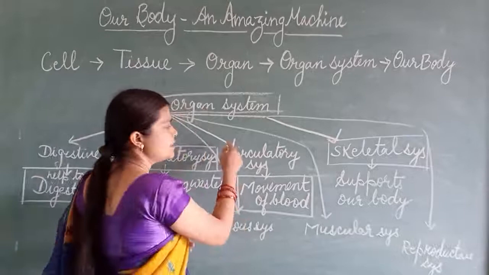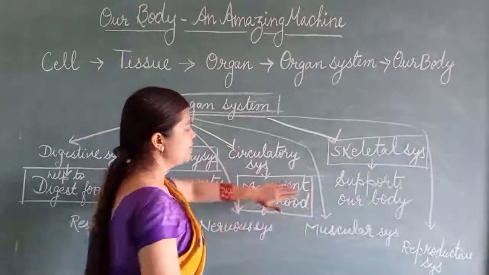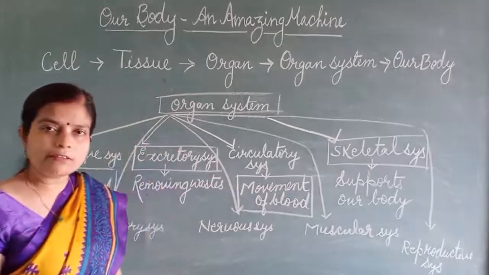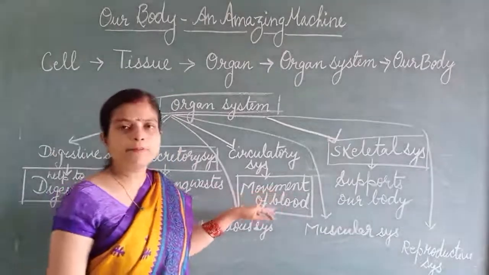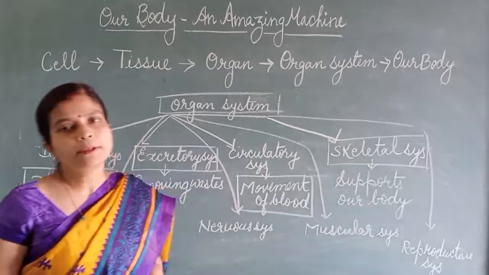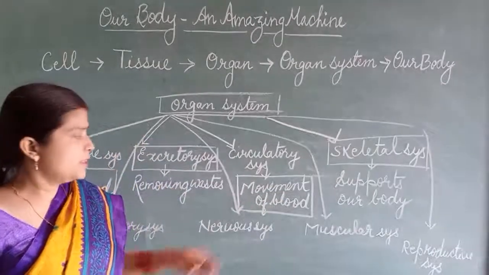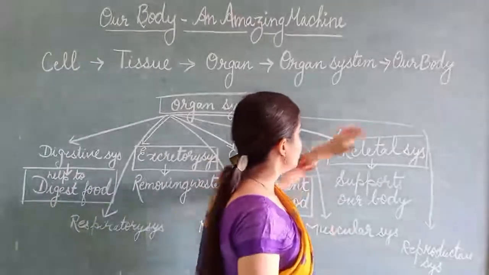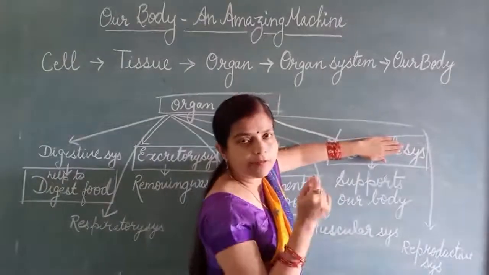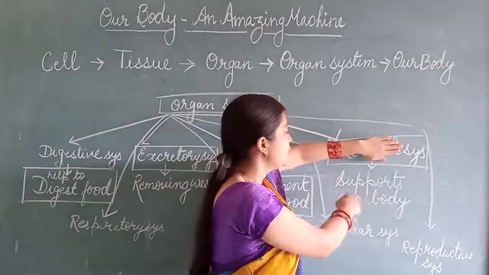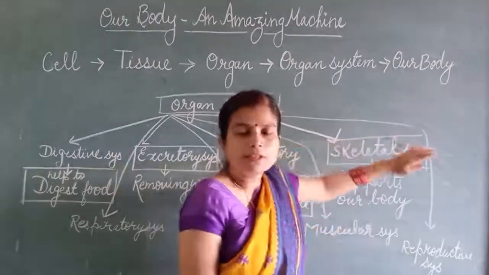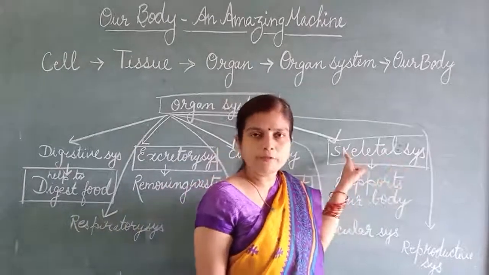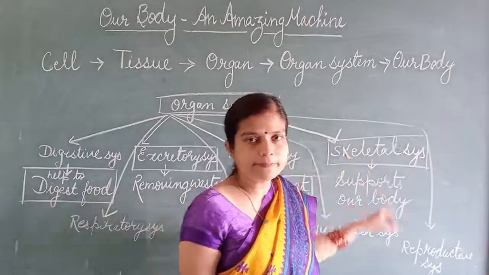Now here is the circulatory system, and downside we have to fill it, okay? So what is the function of the circulatory system? Movement of blood, or to circulate blood in our body. Now here we have to fill the name of the system, and the work is given like that: support our body. Which system supports our body? The skeletal system supports our body, so we will fill here skeletal system, okay?